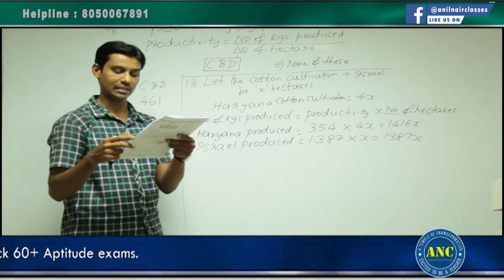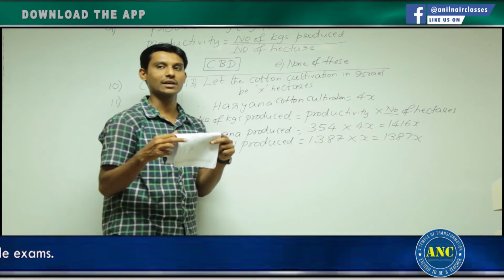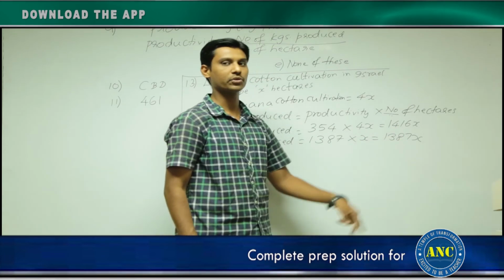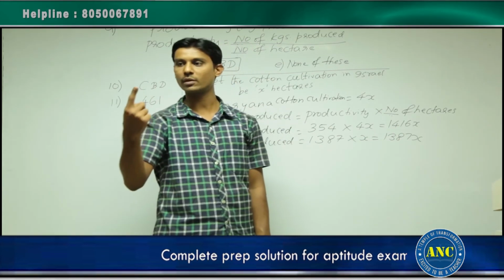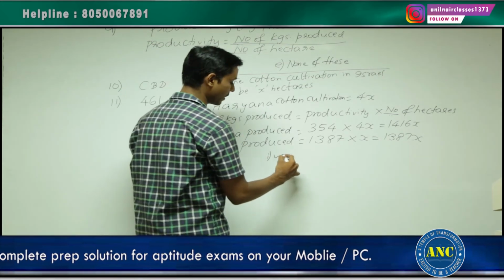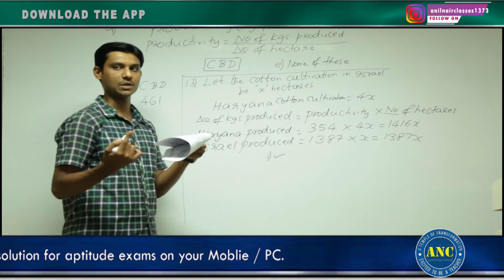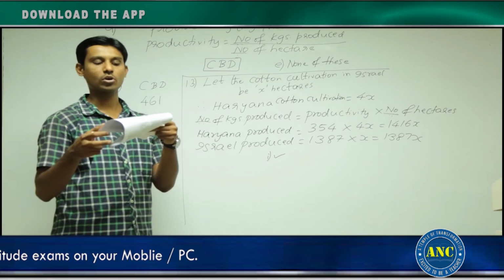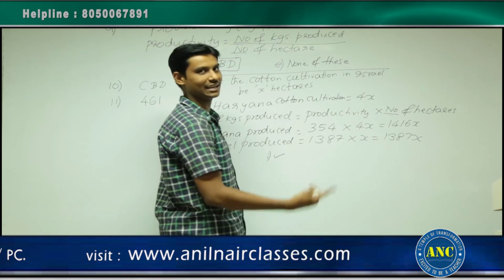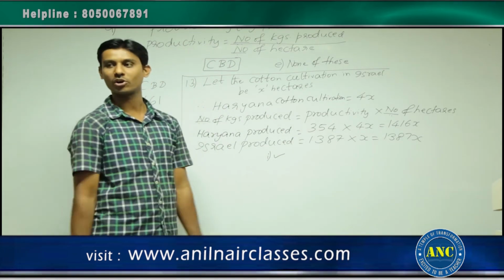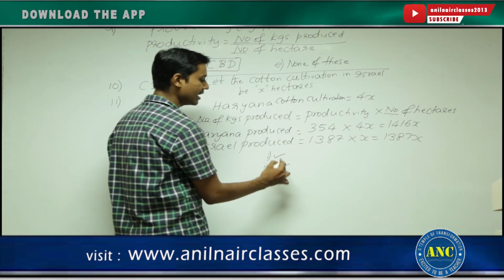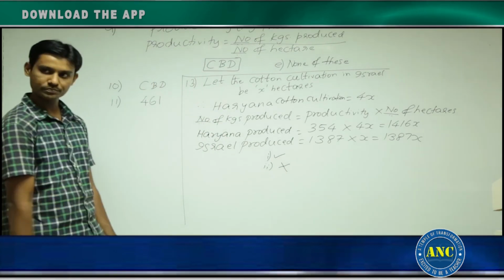The first statement says Haryana produced more cotton than Israel. Haryana is producing 1416x. Israel is producing 1387x. Is Haryana producing more cotton than Israel? Yes. The first statement is true. Similarly, the second statement says Israel produced more cotton than Haryana in 81-82. If Haryana is producing more cotton than Israel, Israel cannot produce more cotton than Haryana. That means the second statement is false. It is not true, right?